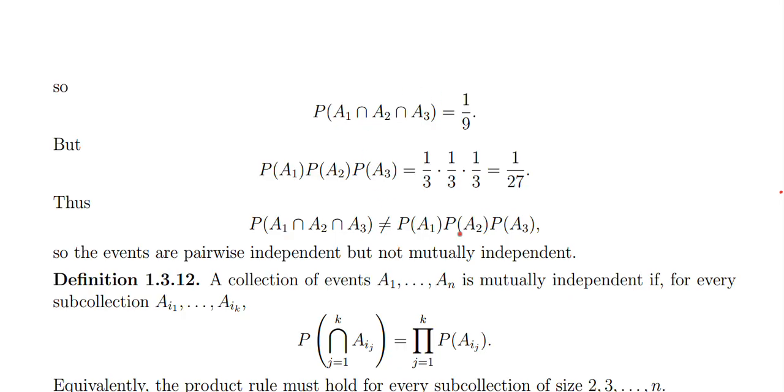So all of the definitions should hold for any subcollection. For example, if I have A1 up to AN, then any subcollection of this, which is AI1, AI2 up to AIK, should be mutually independent.